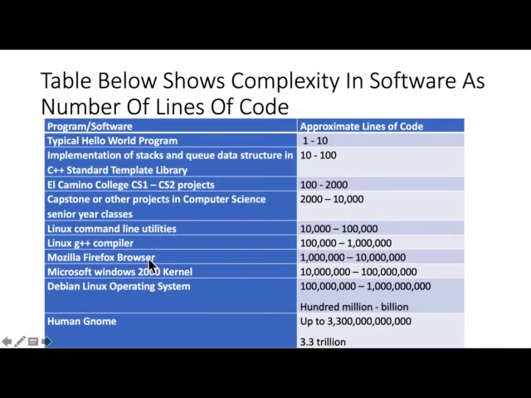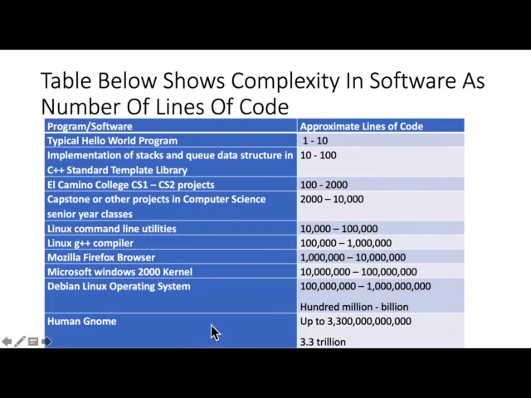The Firefox browser that many of you use may have from a million to 10 million lines of code. The Microsoft Windows 2000 kernel may have lines of code from 10 million to 100 million. And the Debian Linux operating system, another operating system, might have lines of code from 100 million to a billion.